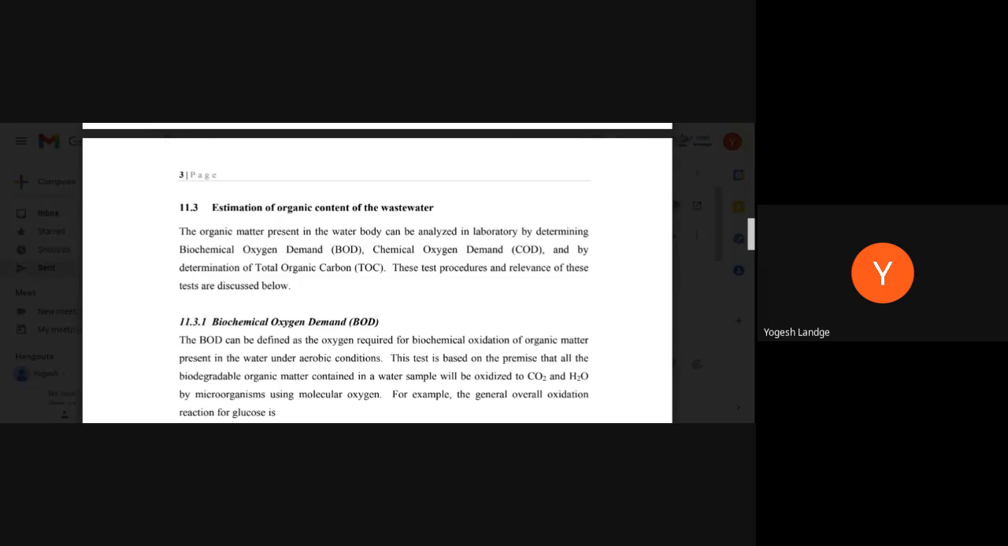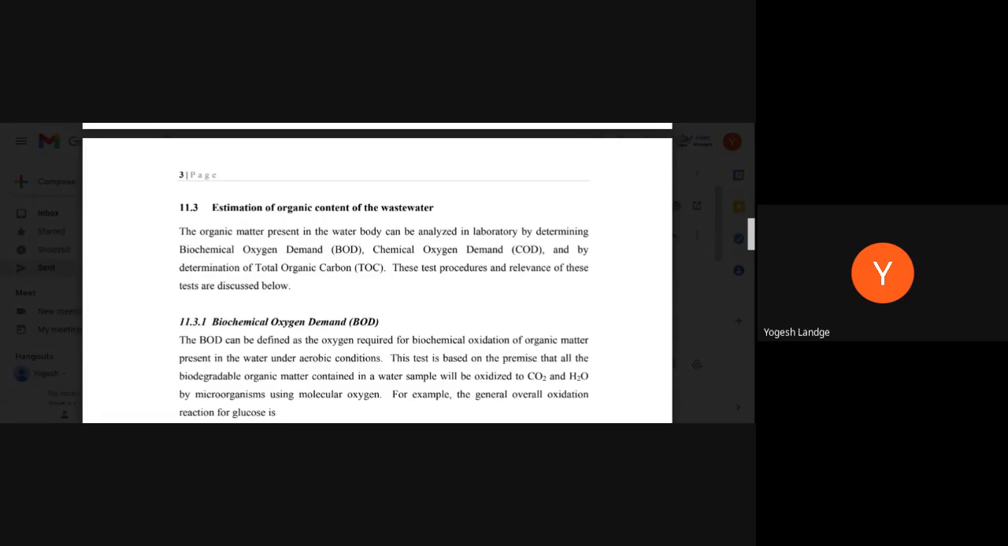Now, is the oxygen helping to decompose the organic matter? No, it is consumed by the microorganisms, the bacteria which are present. But when they are consuming the oxygen, at the same time they are decomposing the organic matter. So there is a correlation between the oxygen and the organic matter. I am just telling you in a simple format. Now let's see in detail what exactly is happening.